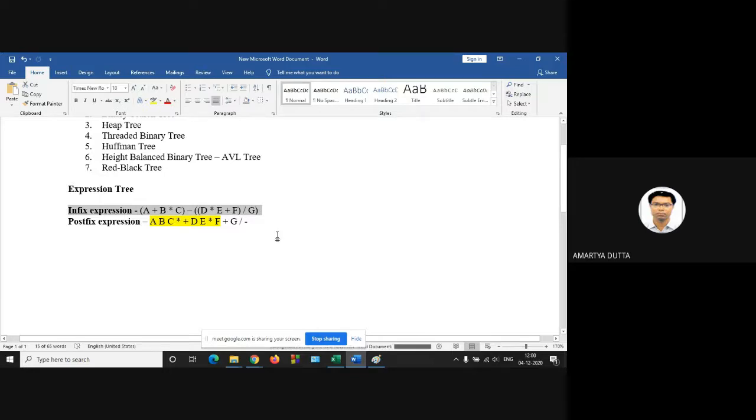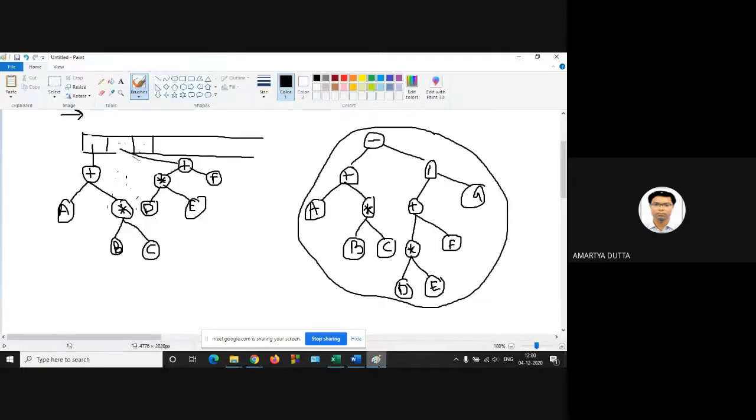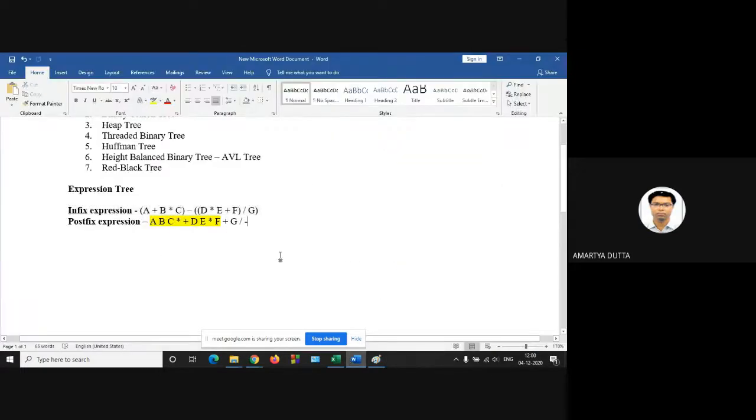So in your exam, you are given the infix expression, you are asked to generate the expression tree. Is it clear? Anyone? Any doubt? No, sir. So what is the height? 1, 2, 3, 4. 4 is the height.